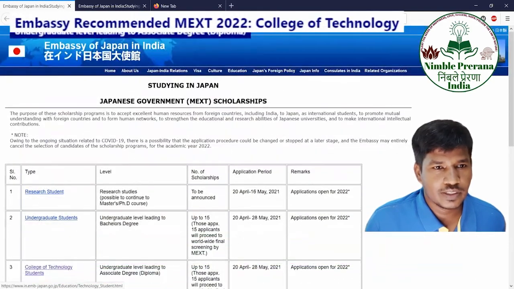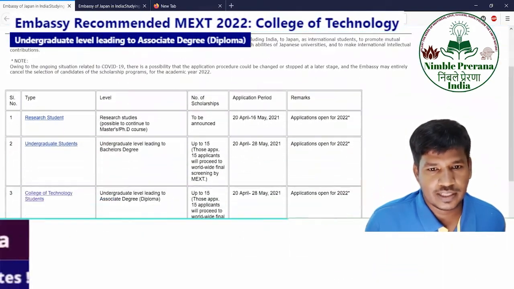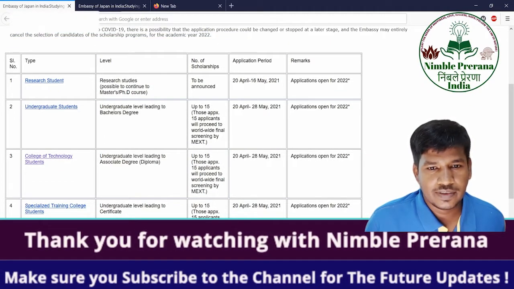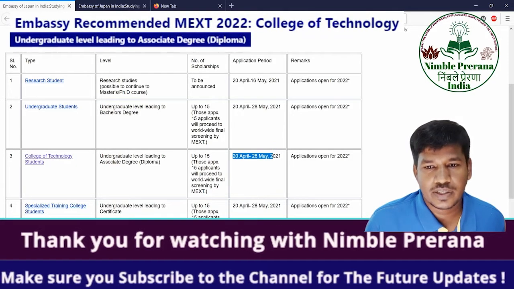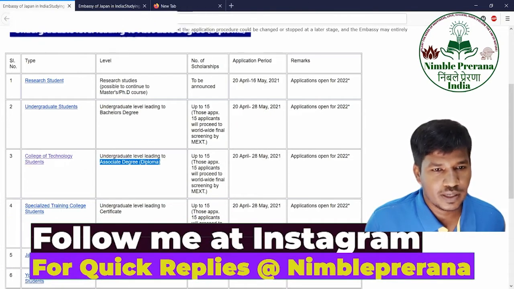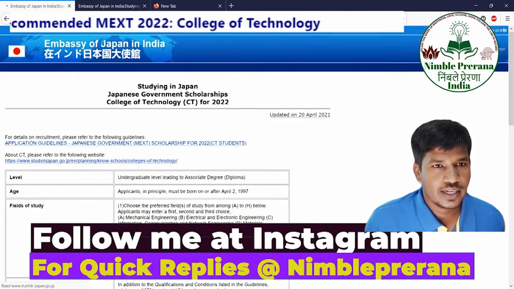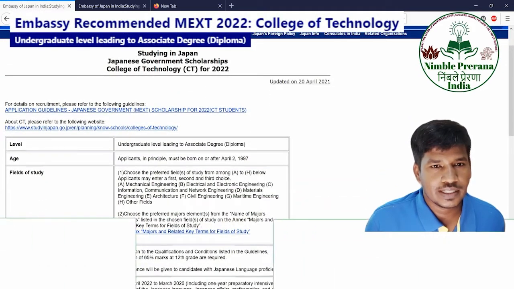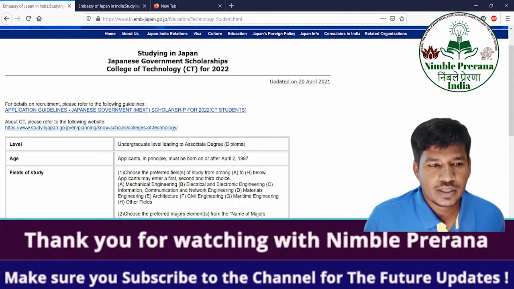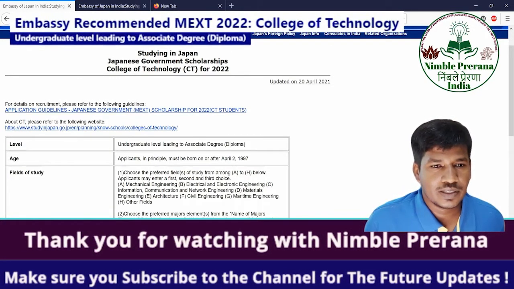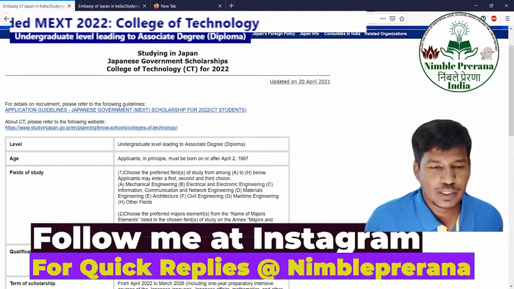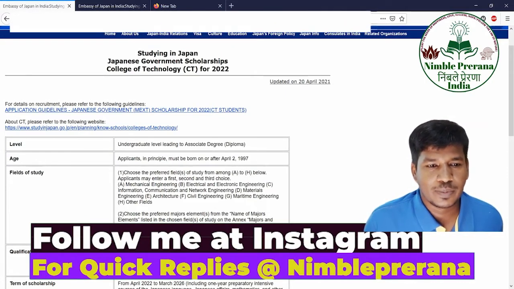Before going into the College of Technology, is there any update? Nothing. Just here you can see the deadline is 28 April, starting April 20, and this is for 2022 admissions. Up to 15 fields approximately, and this will lead to an associate degree or diploma course. So let's go into details. This is the basic notification. The way I am reading will also be helpful for you. That's why I am saying try to understand and know more details whenever you work on certain procedures or applications. It is very much advisable and will be helpful in multiple ways.